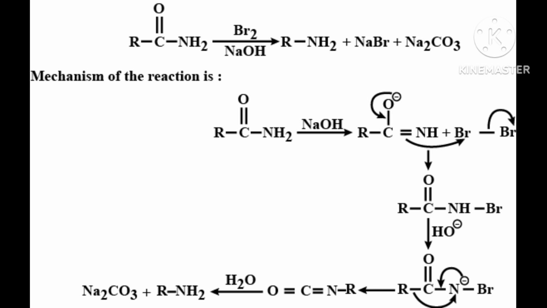Now 3 oxygen are used up in forming the Na2CO3. 2 sodium was remaining, 1 CO was there and 2 oxygen from NaOH are used. It formed Na2CO3 and 2 more oxygen are there and 2 more hydrogen are there.